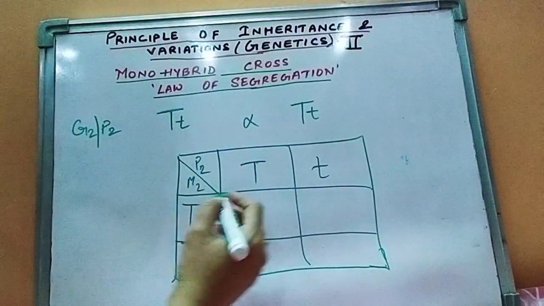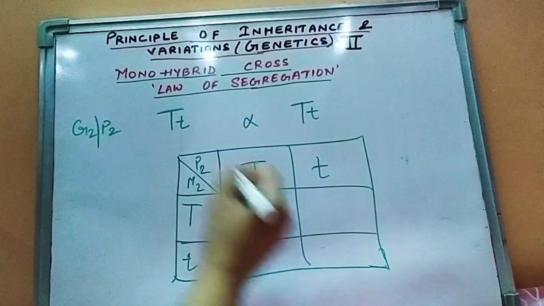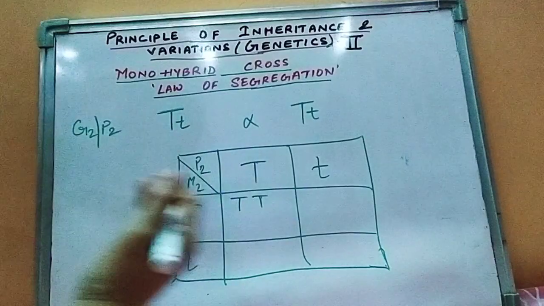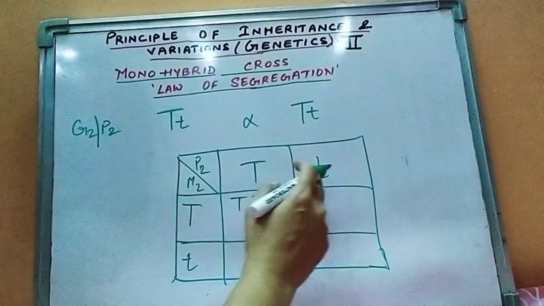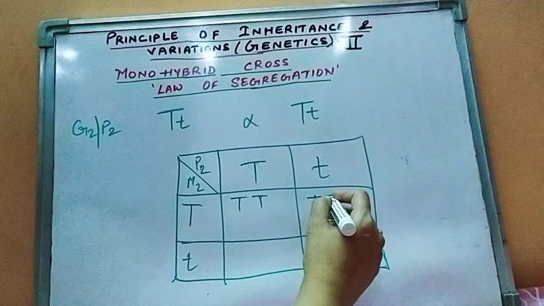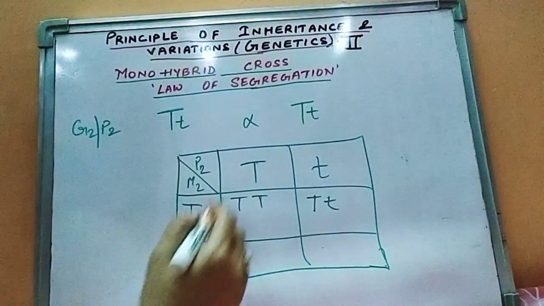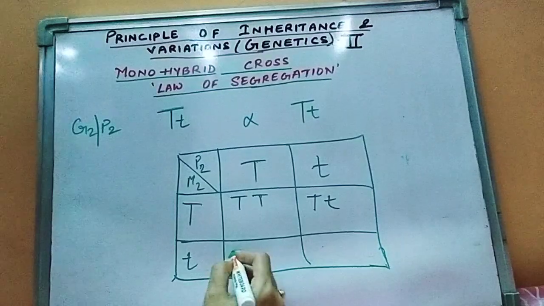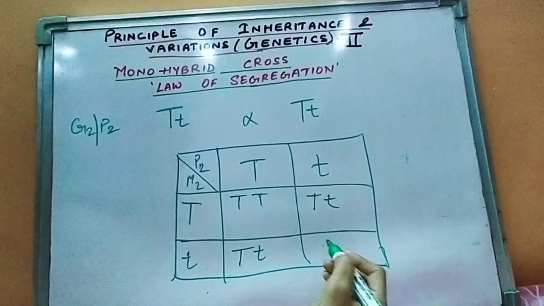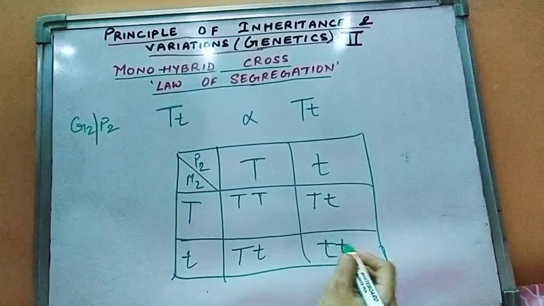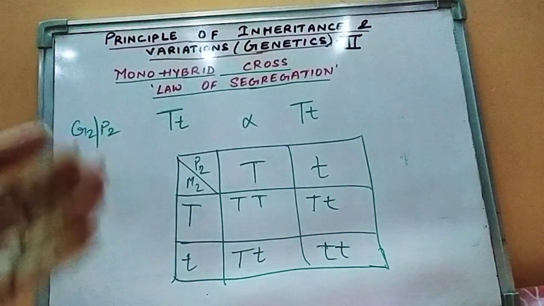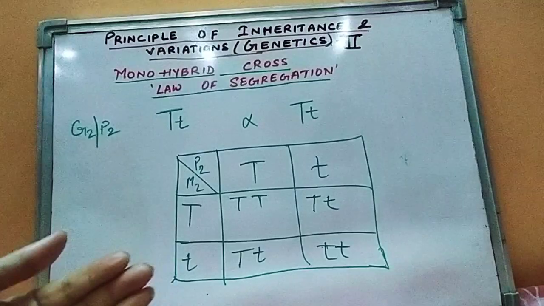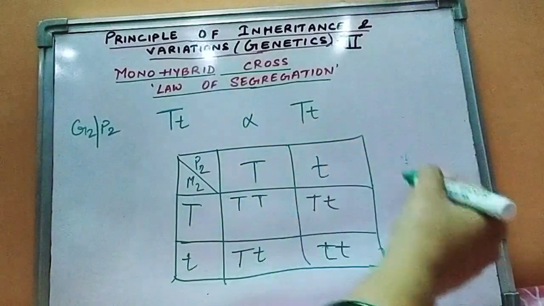Capital T will be giving capital T, that is tall. Again, we'll go to the phenotype later. First write the genotypes. So capital T, capital T, then capital T, small t. Always remember to write the dominating one first. Capital T, small t, and the last one, small t, small t. So ultimately Mendel got his dwarf plant in the second generation.